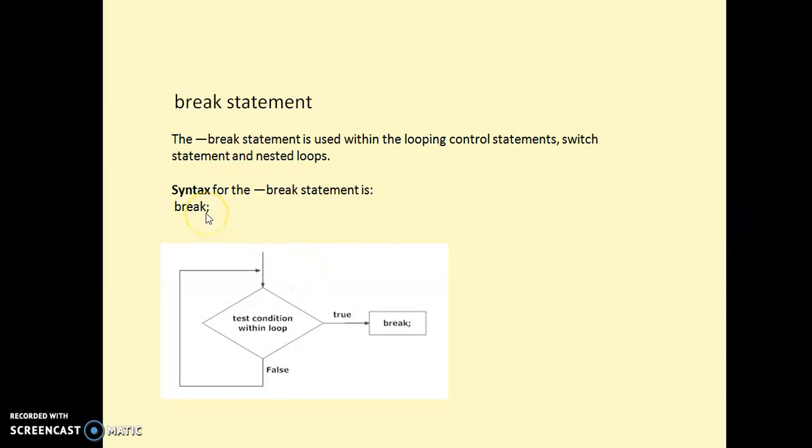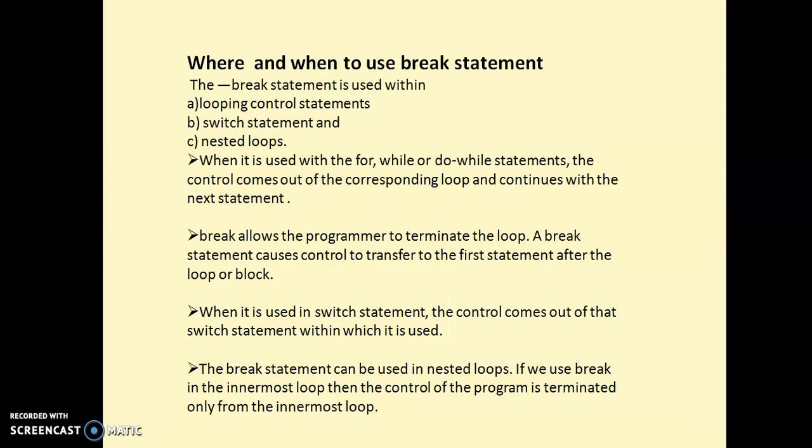The syntax is pretty simple. We just have to use a keyword called break. When a break is executed by the compiler, then control comes out of that loop wherever it is present. We'll see an example. Before that, where and when to use this break statement?